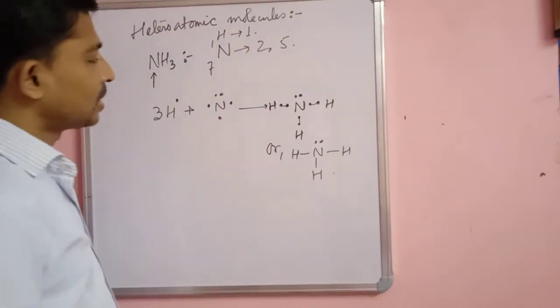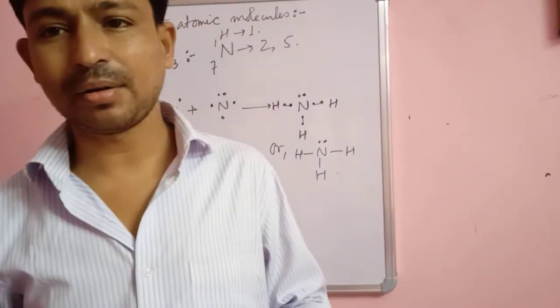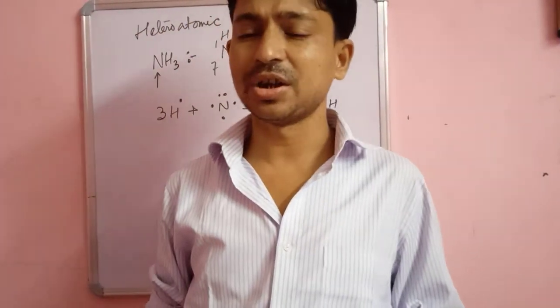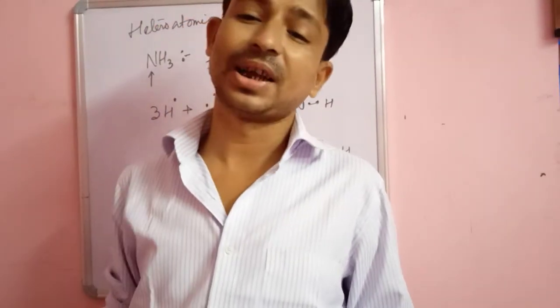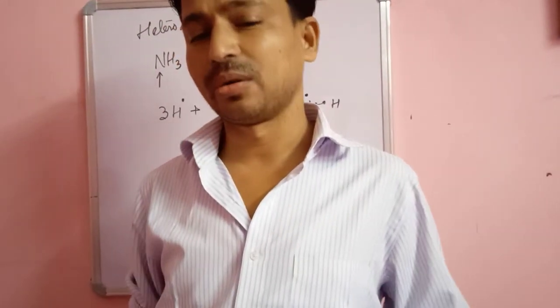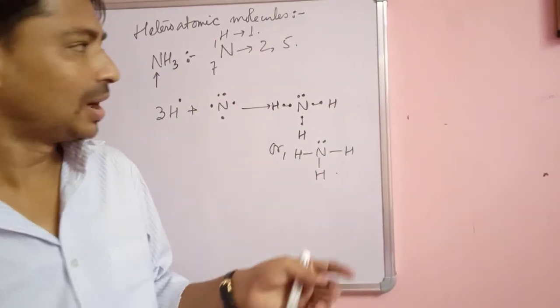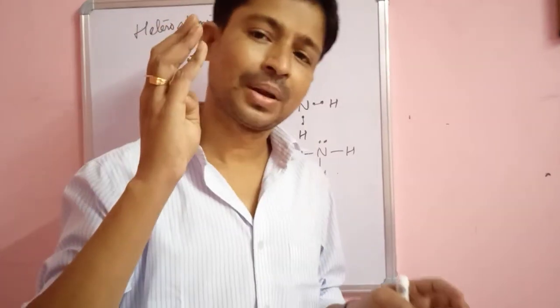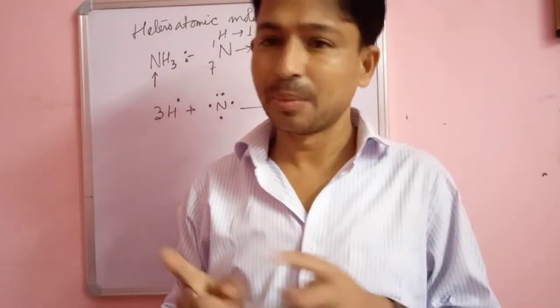I have given examples of homonuclear or homoatomic molecules: H2, O2, N2, Cl2, etc. More molecules are there, you can try them yourself. And from heteroatomic molecules, we have taken the examples of water, then methane, and then ammonia.